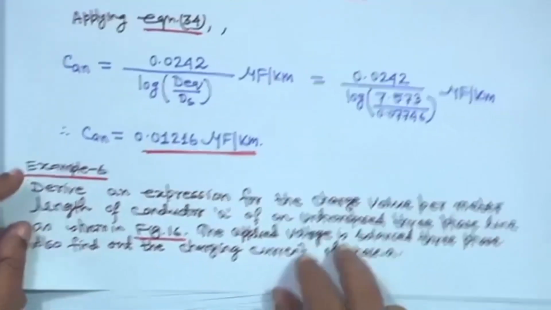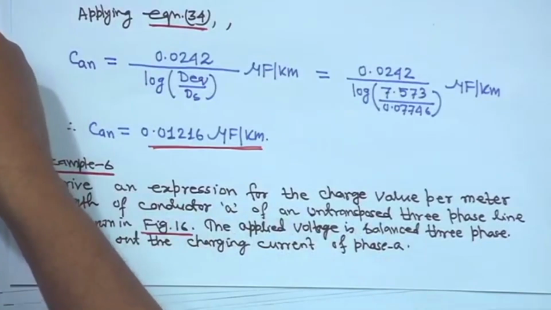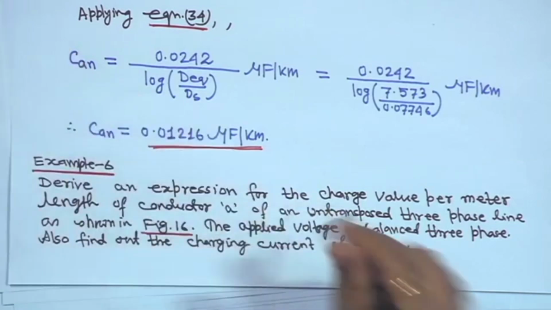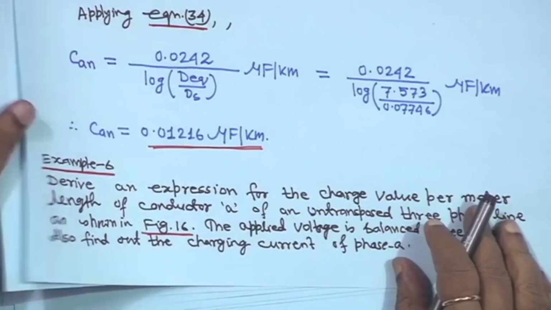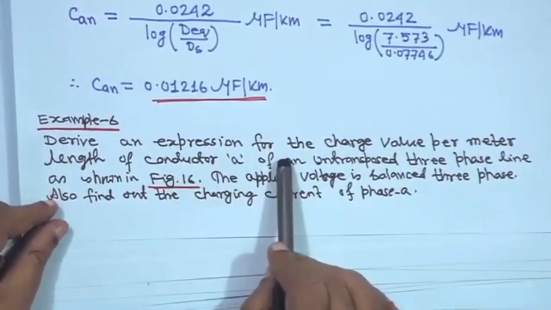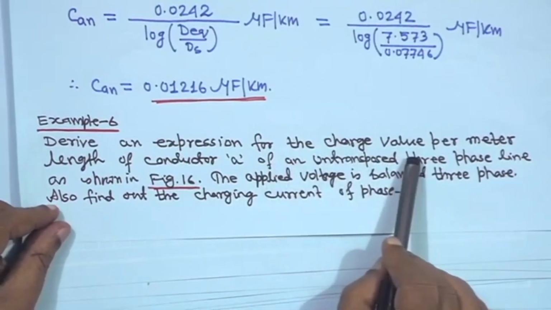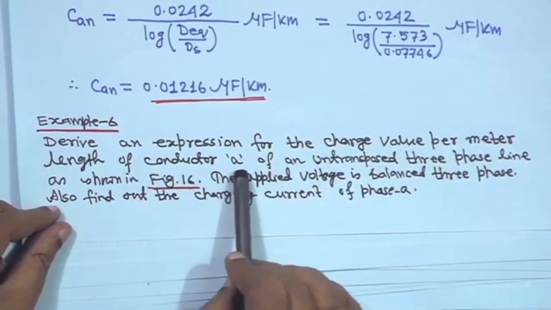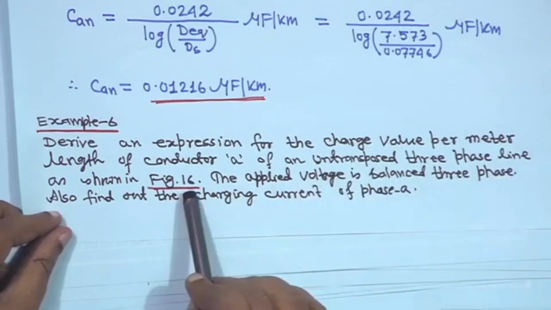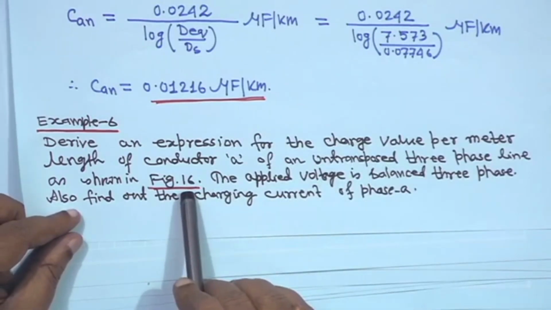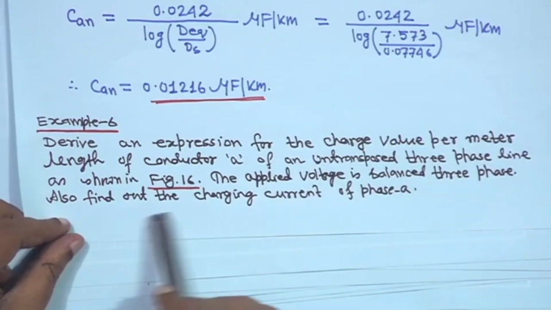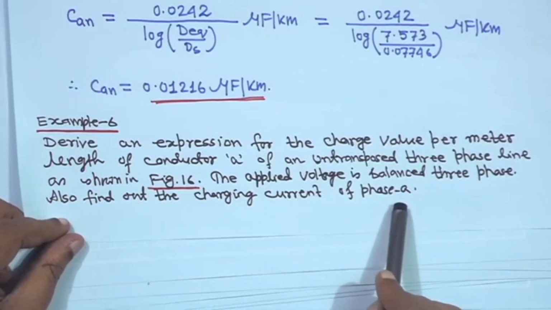So, all the varieties of problems I showed, and here is another one, not a difficult one but a simple one. Derive an expression for the charge value per meter length of conductor A of an untransposed 3 phase line as shown in figure 16. The applied voltage is balanced 3 phase. Also find out the charging current of phase A, right.